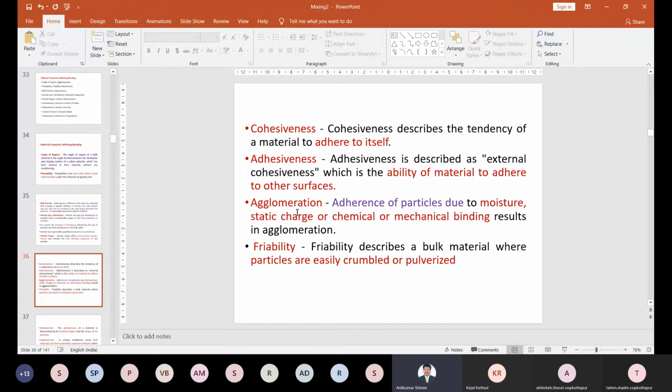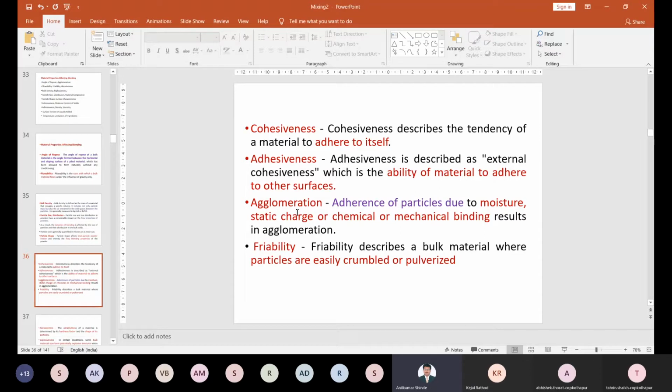Then there is chemical bonding or mechanical bonding. In the powder mixture, different bonding is there. Maybe van der Waals bonding is there. Chemical bonding means any chemical can bond to another chemical. Mechanical bonding means we can just attach one to another. So due to moisture, static charges, and chemical and mechanical binding, agglomeration is possible. But this agglomeration does not have any strength.